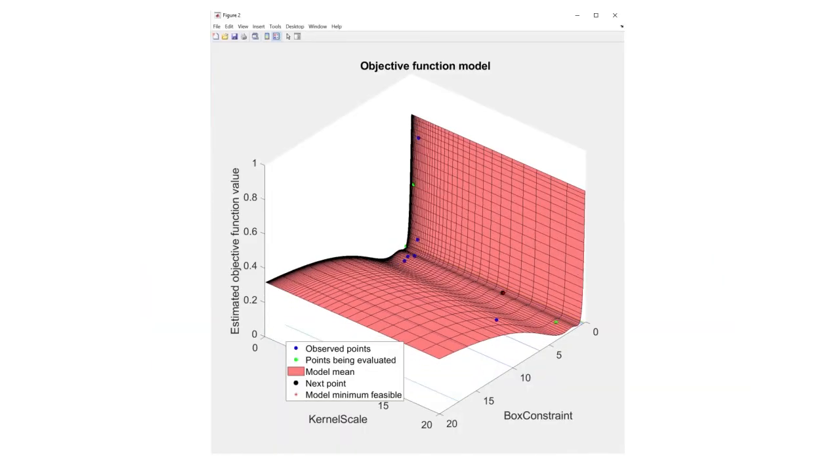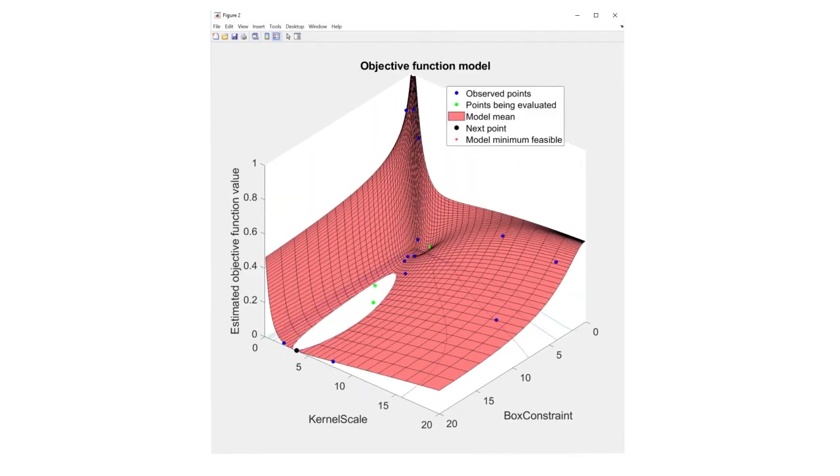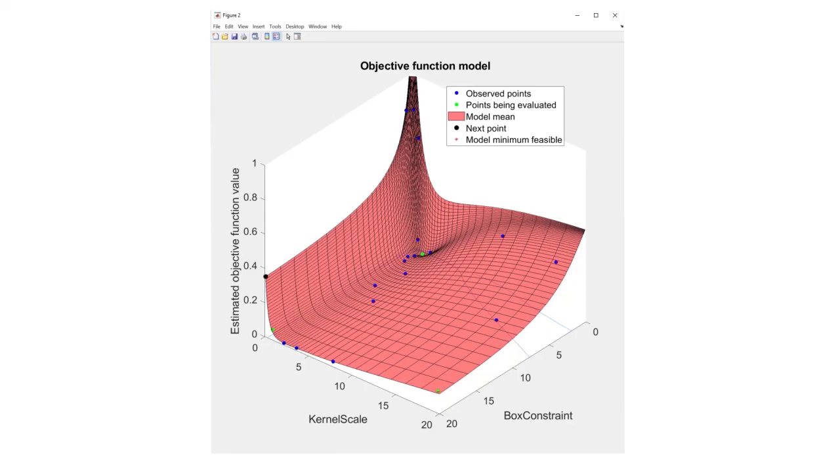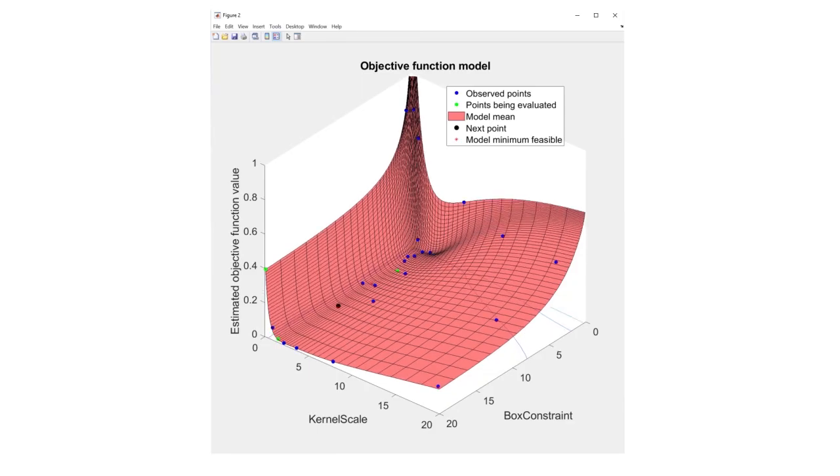Here, we can see an example of a Bayesian optimization algorithm running, where each dot represents a different combination of hyperparameters. We can also see the algorithm's surrogate model, shown here as the surface, which it is using to pick the next set of hyperparameters.